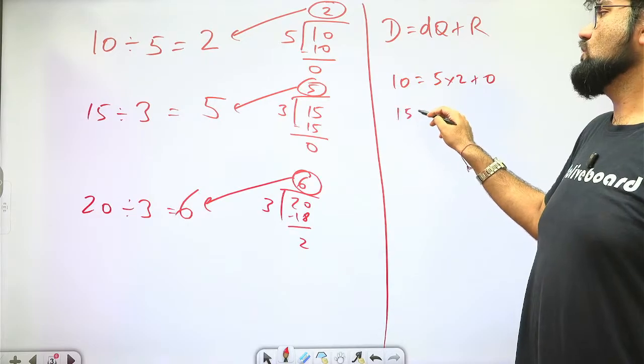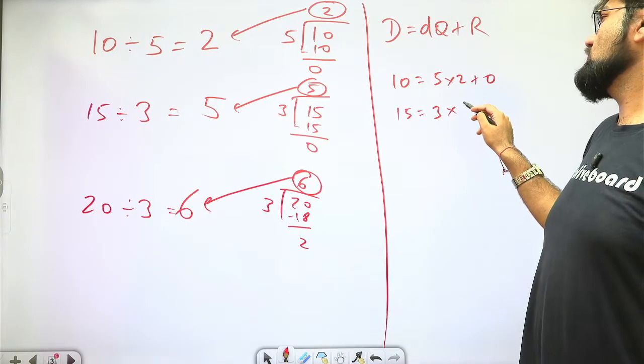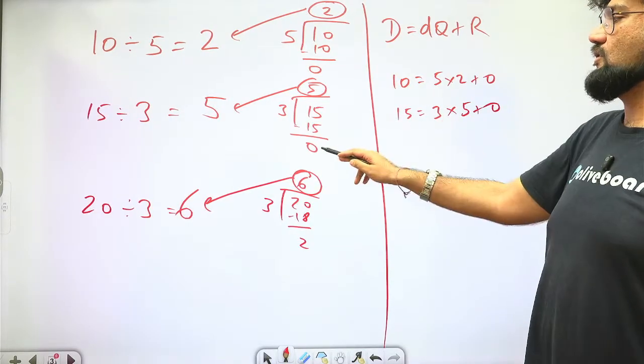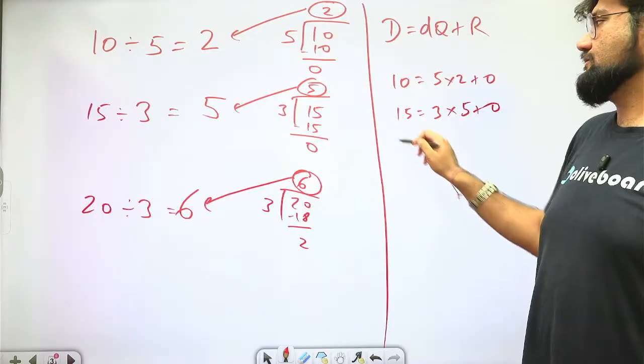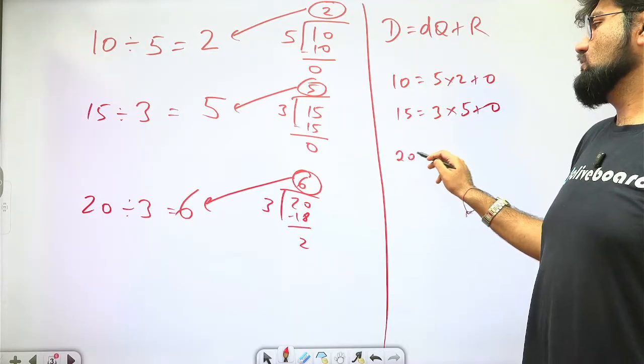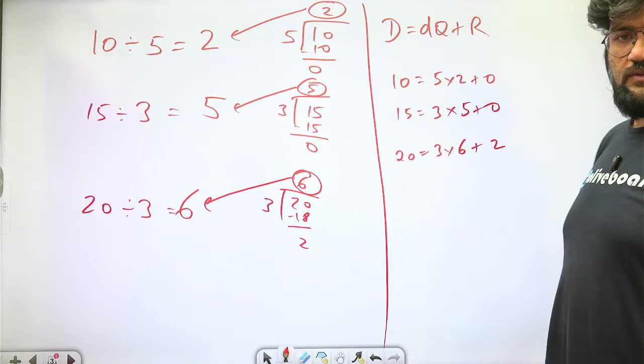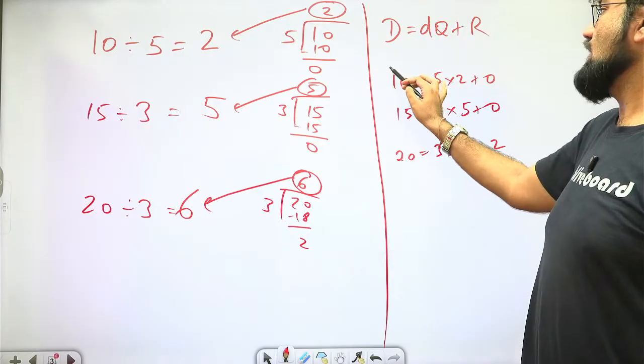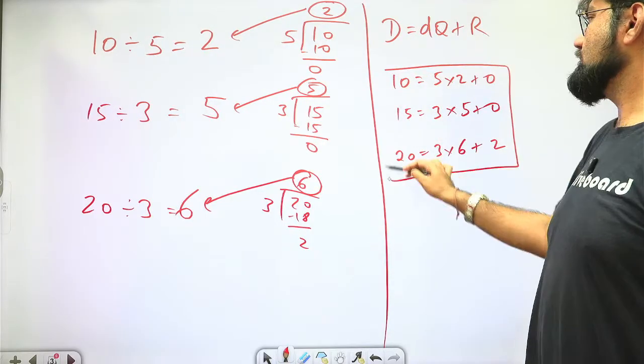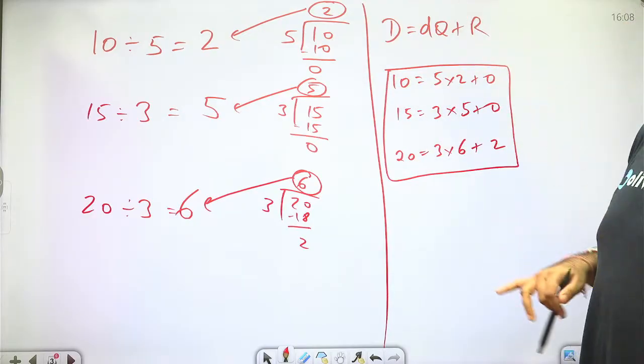Dividend 15 is equal to divisor into quotient plus remainder. Remainder is 0. This is quotient, this is divisor, this is dividend. Similarly, dividend is equal to divisor into quotient, but this time we'll add a remainder 2. So this is how we will be writing it down. This is how we utilize it. How do we depict it?